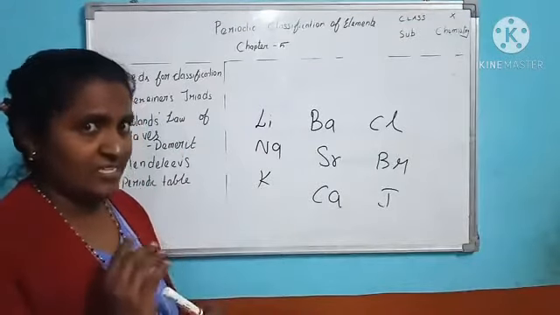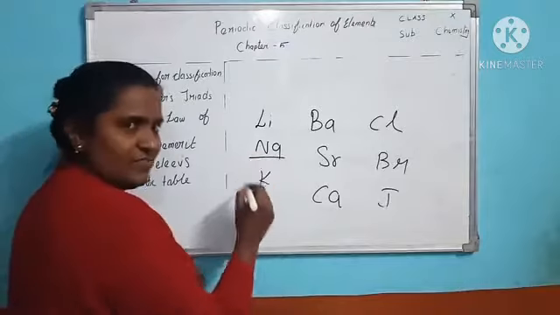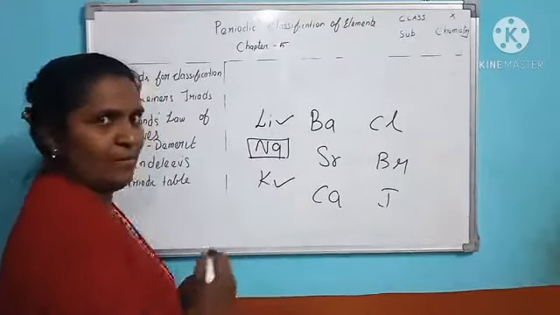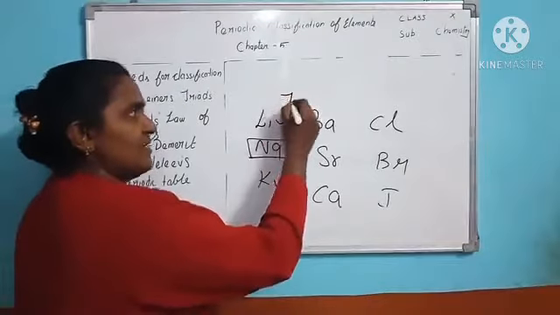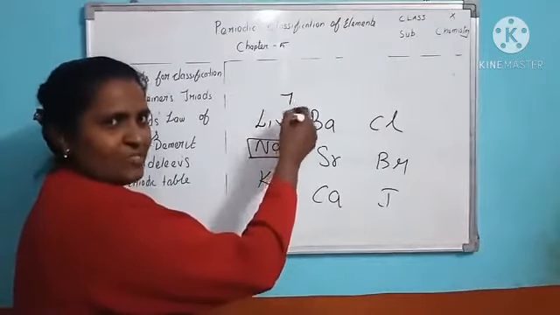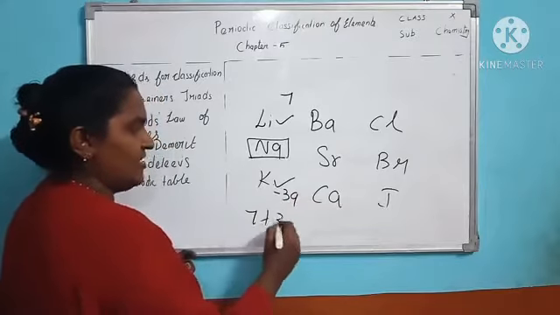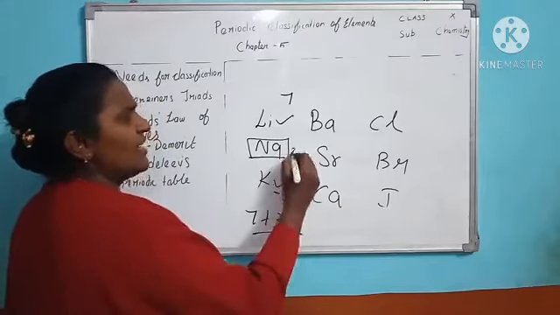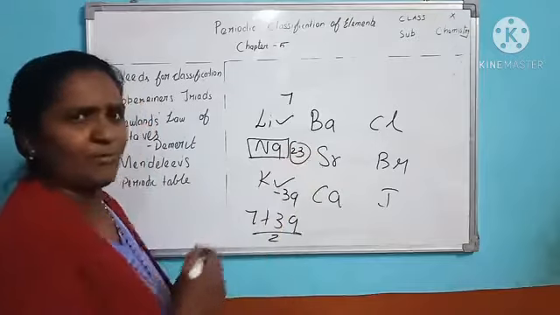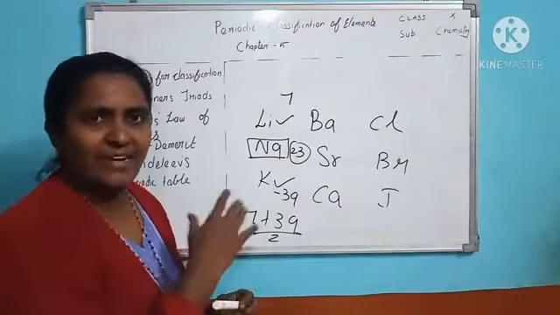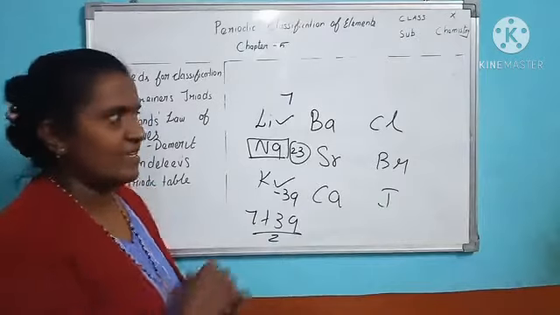How did he arrange them? He arranged them in such a way that the mass of the middle element is the average of the masses of the other 2 elements. Lithium's mass is 7, that is 6.9, you take a round off. Here it is 39. If you take the average of these, you will get approximately the mass of the middle element. This is the way he arranged.